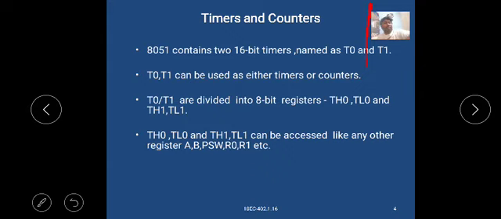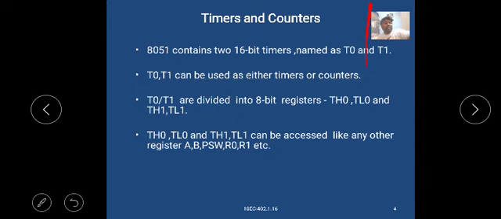The 8051 contains two 16-bit timers named timer 0 and timer 1, that is T0 and T1. T0 and T1 can be used as either timers or counters.